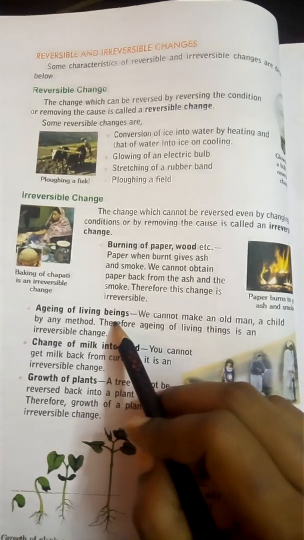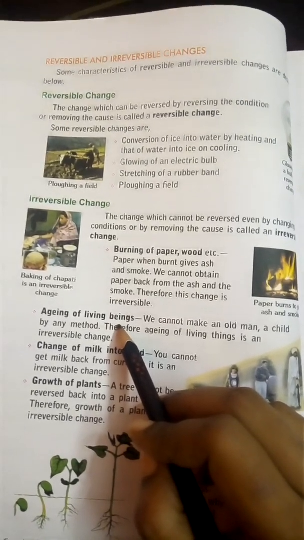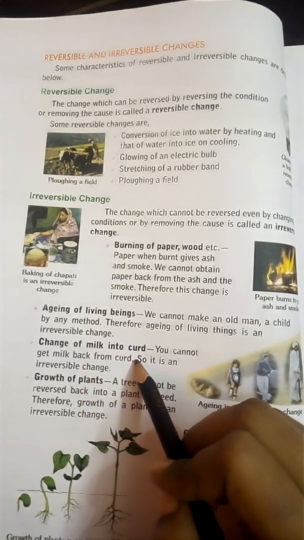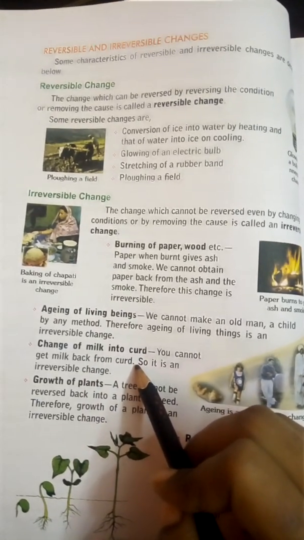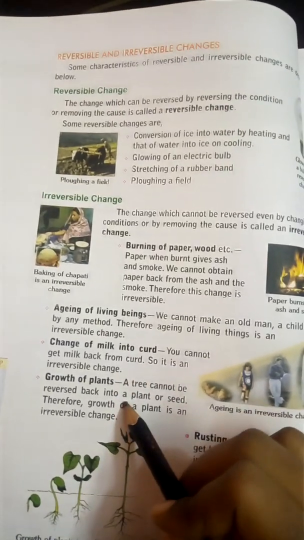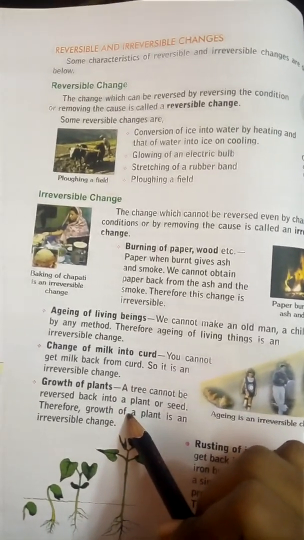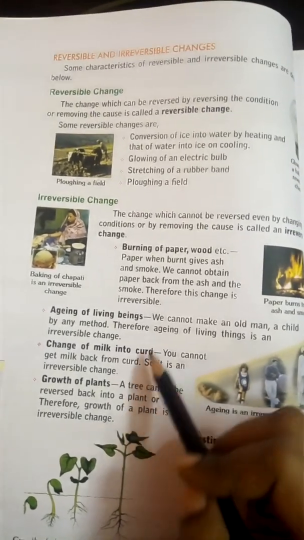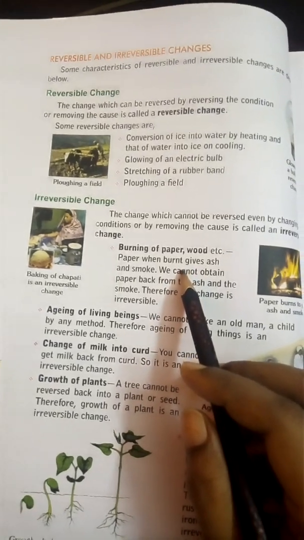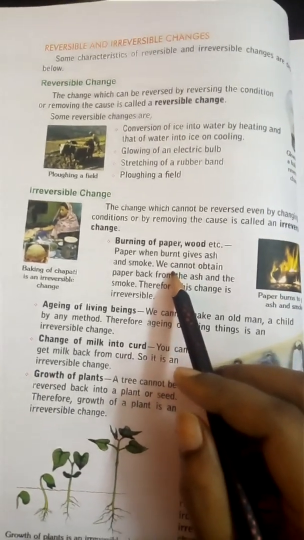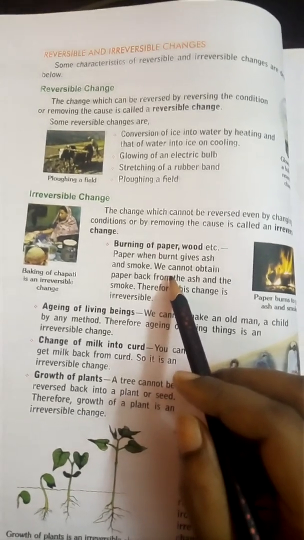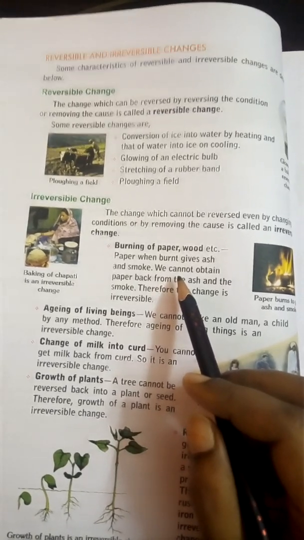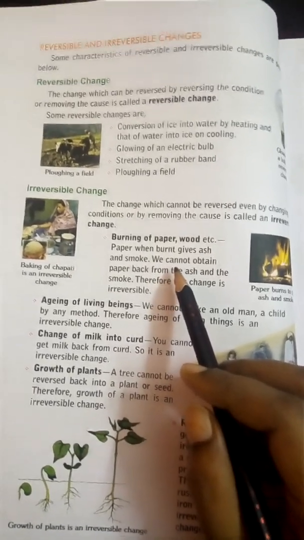Once living beings grow up, they cannot go back to their childhood stage again. Once the curd is made from milk, the curd cannot go back to its milk state again. Growth of a plant: once the plant grows into a tree or adult plant, it cannot go back to its seed stage again. So these types of changes are examples of irreversible change. So what we concluded: the change which can be reversed back by changing its condition is called a reversible change, and the change which cannot be reversed back by changing its condition is called an irreversible change.